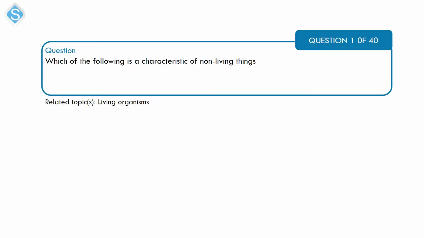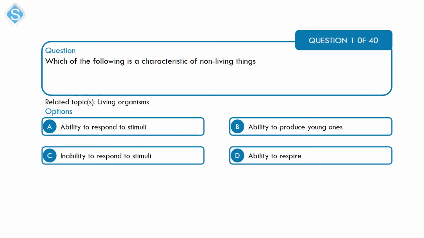Okay, first question is a question on living organisms. Which of the following is a characteristic of non-living things? A. Ability to respond to stimuli. B. Ability to produce young ones. C. Inability to respond to stimuli. And D. Ability to respire.